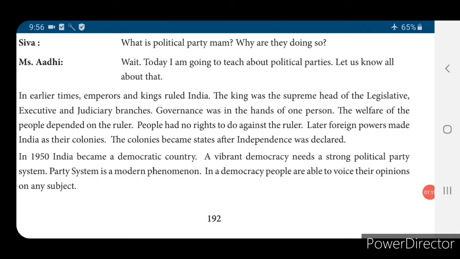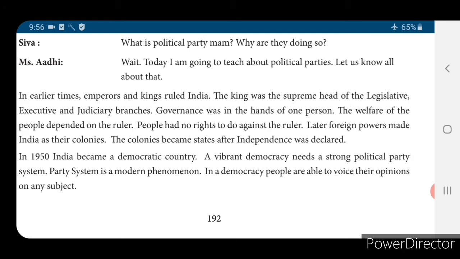Before going to the political party, first we will understand why it is needed. So in earlier times India was ruled by kings. The king was the supreme head of the legislative, executive and judiciary branches. So the king was the supreme head of all. Government was in the hands of one person. All the ruling was undertaken only in the hands of one person, who is nothing but the king.